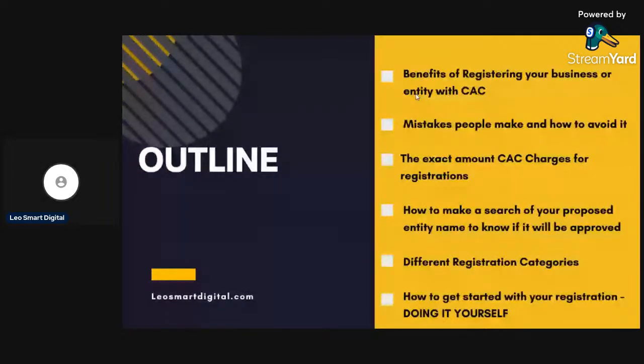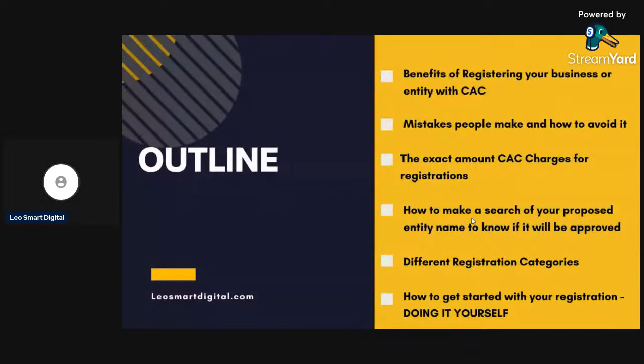Then how to make a search. This will come at the last. How to make a search of your proposed entity name. You already have your entity name. You need to make a search to know if it is even available for registration. If a similar name has been registered, you cannot register it.